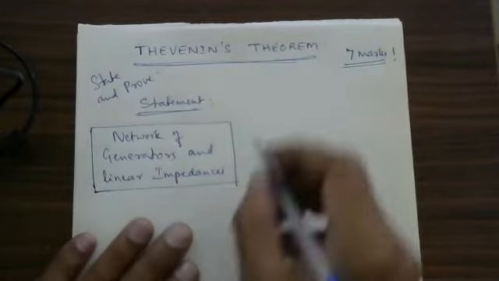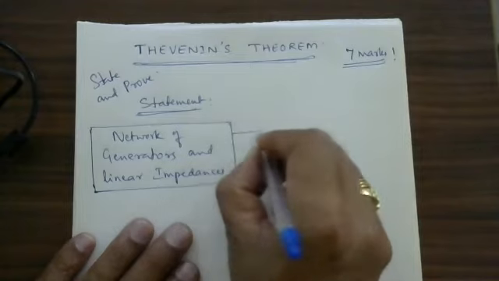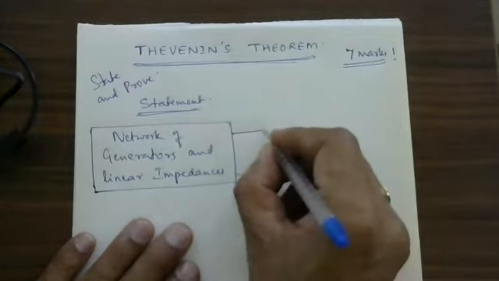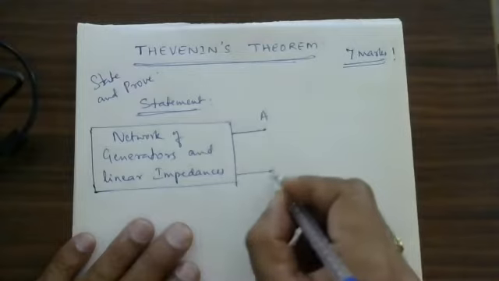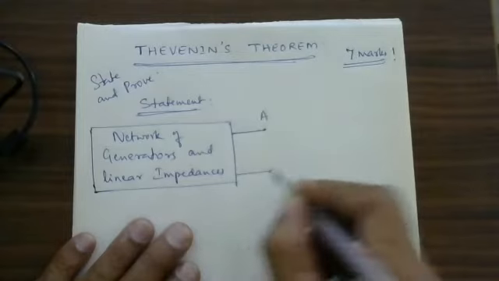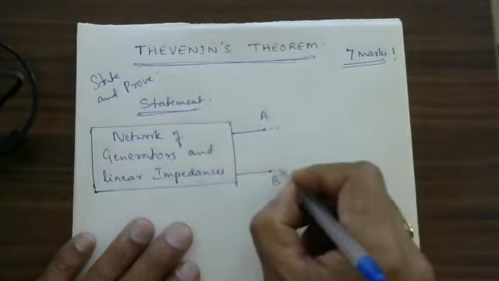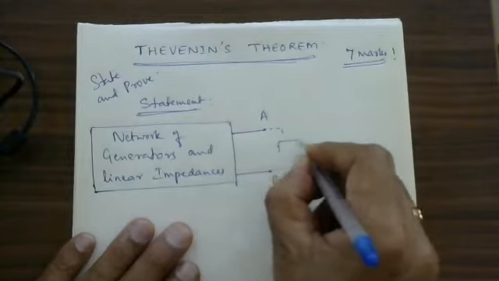Now this particular network also contains a load impedance. I will consider this point as point A and this point as point B. Between point A and point B there is a load.